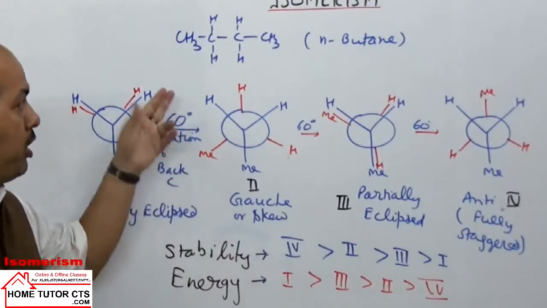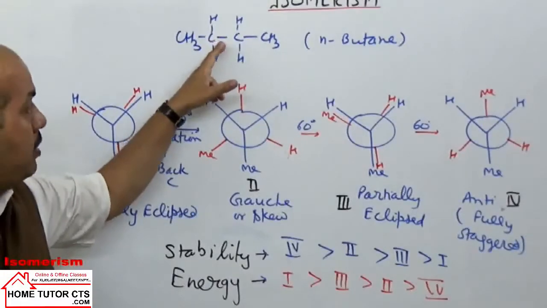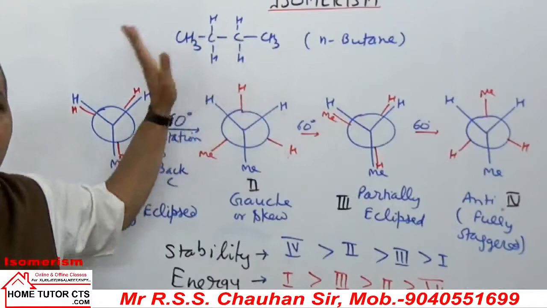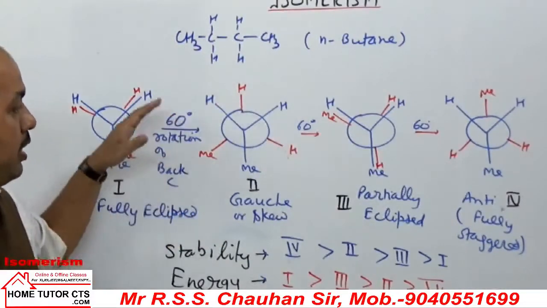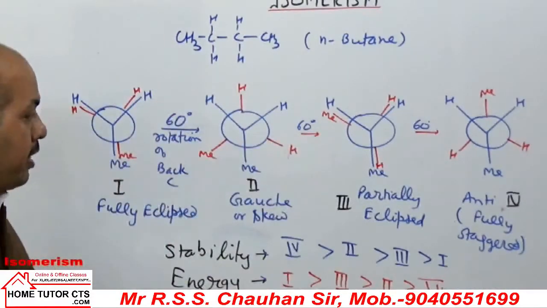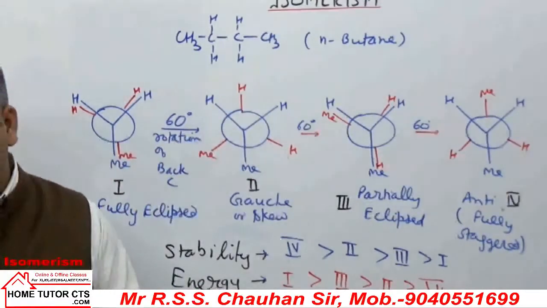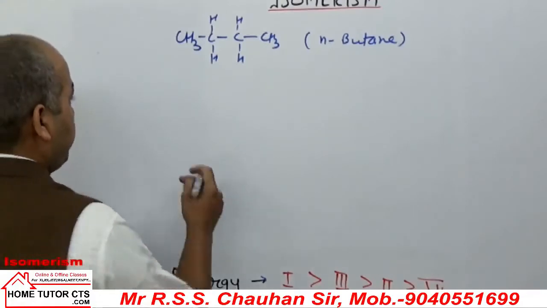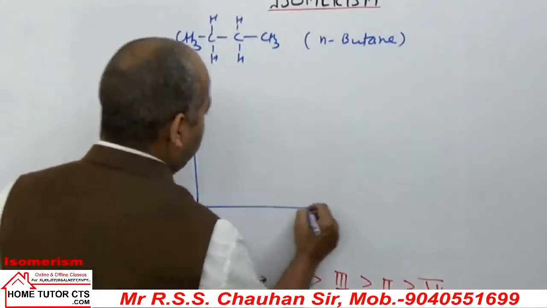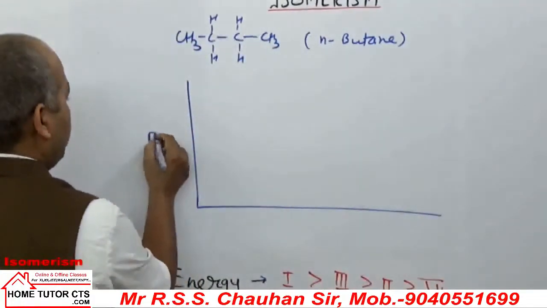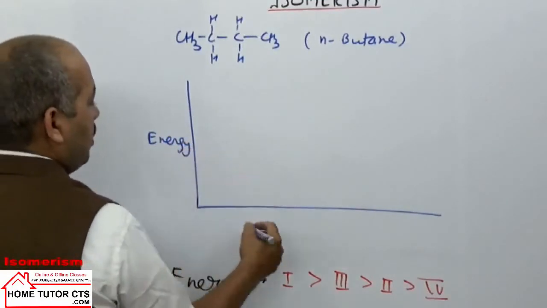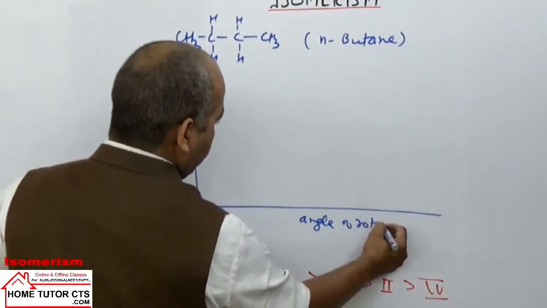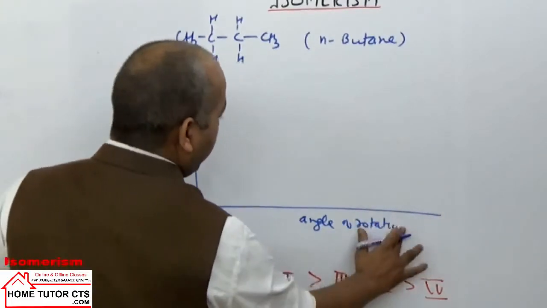In conformation of butane derivatives, where a carbon-carbon bond is there, they can have different groups, maybe chlorine or OH group, that we'll consider. Let us take in this case the energy diagram for the given structures. So for the given conformations of N-butane, we can draw the energy diagram here: energy, and you can take angle of rotation of a given conformation.